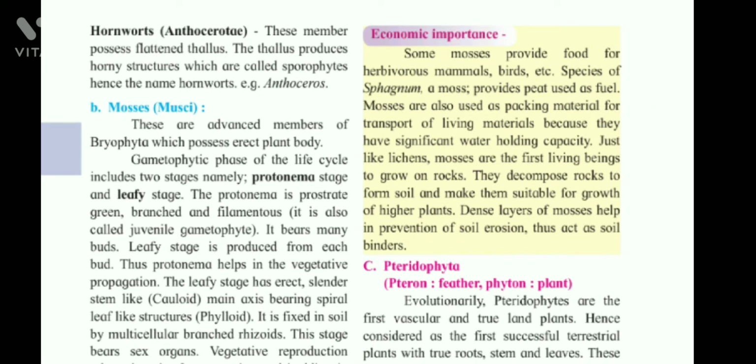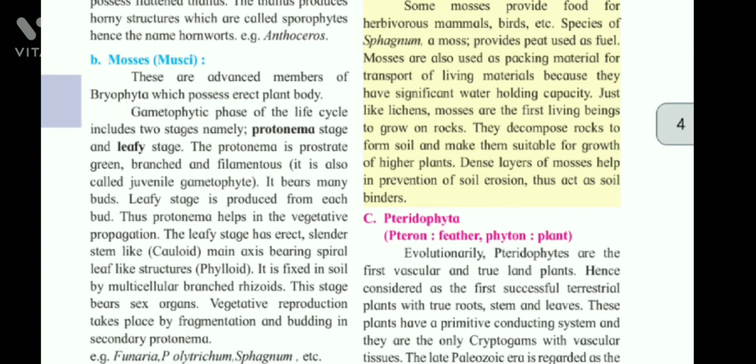B. Mosses, Musci. These are advanced members of Bryophyta which possess an erect plant body. The gametophytic phase of the life cycle includes two stages, namely protonema stage and leafy stage. The protonema is prostrate, green, branched and filamentous. It is called the juvenile gametophyte. It bears many buds, and the leafy stage is produced from each bud. Thus, protonema helps in vegetative propagation.